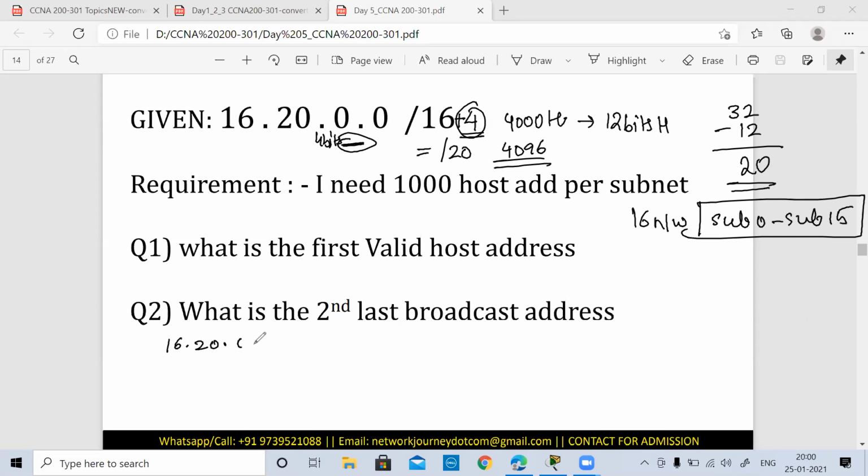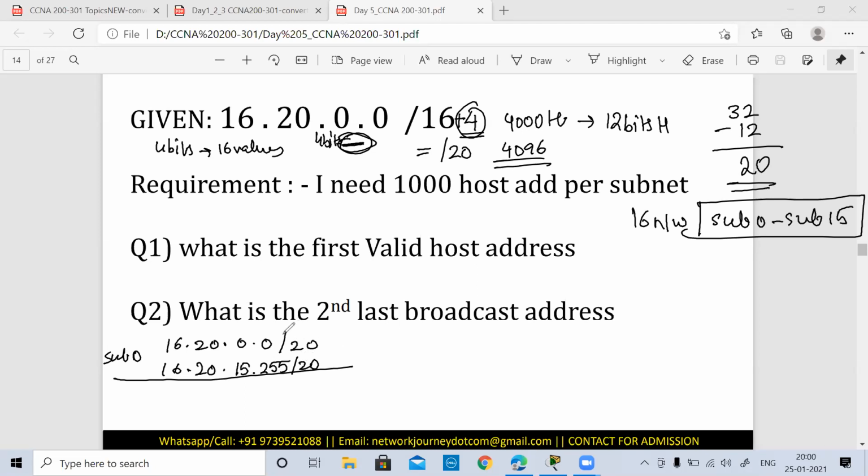It will start from definitely 0.0/20, but then tell me where it will end for subnet 0. 16.20. Where should it lie? If you now get that idea, will it be 16 or will it be 15? What should it be? Very good. Since with 4 bits I can have a maximum of 16 values, but since we are starting with 0, we'll only keep 15. And the last one is going to be 255/20.